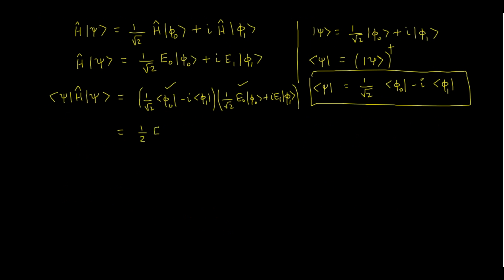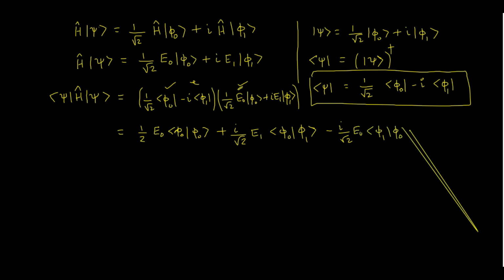E naught is a number, so I get phi naught with phi naught, and the second term is i by root 2 E1 phi naught with phi 1, and the third one is minus i by root 2 E naught phi 1 with phi naught, and finally minus i square E1 phi 1 with phi 1.